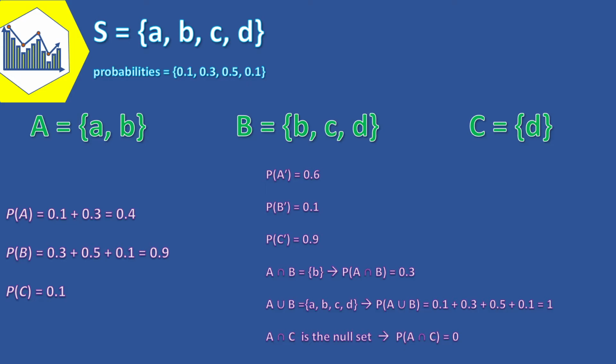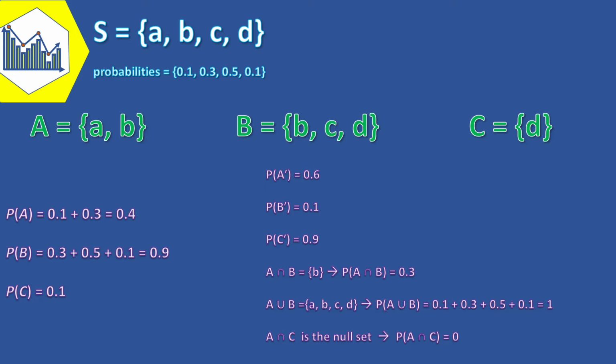Also, because the intersection of A and B only contains b, the probability of the intersection of A and B is 0.3. Because the union of A and B contains a, b, c, and d, its probability is 0.1 plus 0.3 plus 0.5 plus 0.1, that equals 1. And finally, because the intersection of A and C is the null set, its probability is 0.